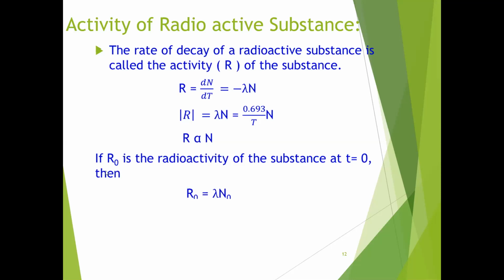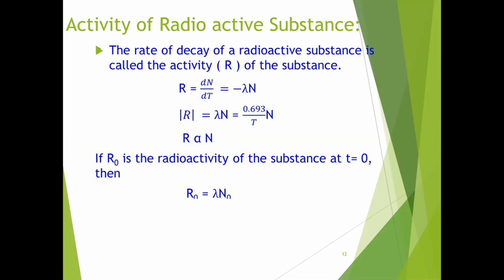Therefore, if R0 is the radioactivity of the substance at t equal to 0, then R0 is equal to lambda N0. From this, we can say that R is equal to R0 e to the power of minus lambda t.